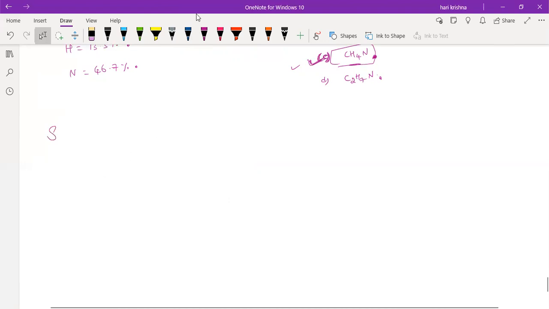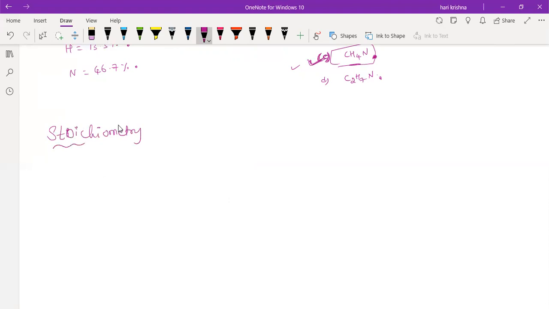Stoichio is nothing but the element. Metry is nothing but the measurement. So measuring the mass of the elements on the reactant side and on the product side is called stoichiometry. Suppose you take any chemical reaction, we find the mass of the elements that are reacting and the mass of the products formed after the reaction.